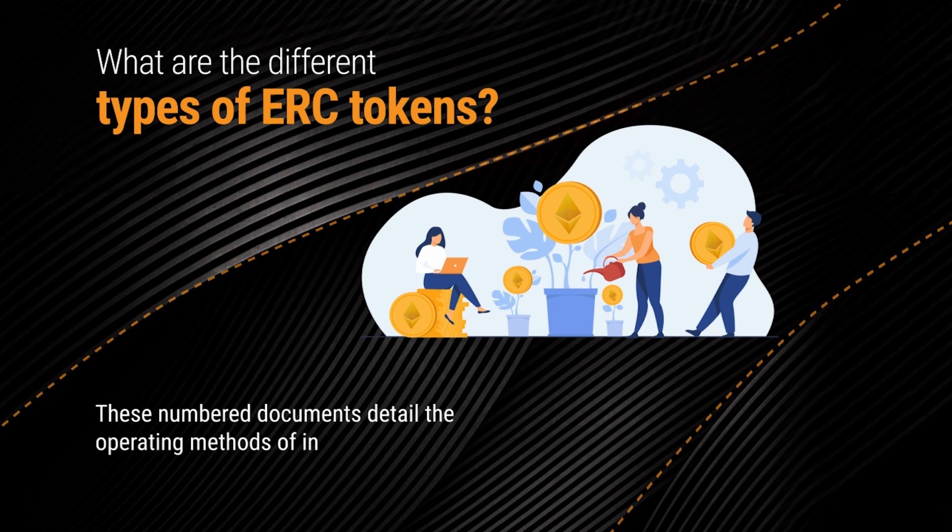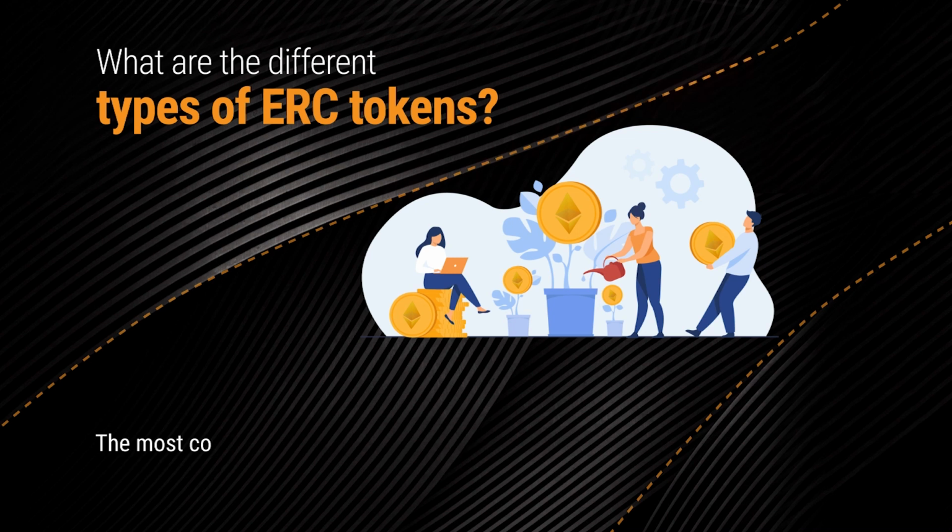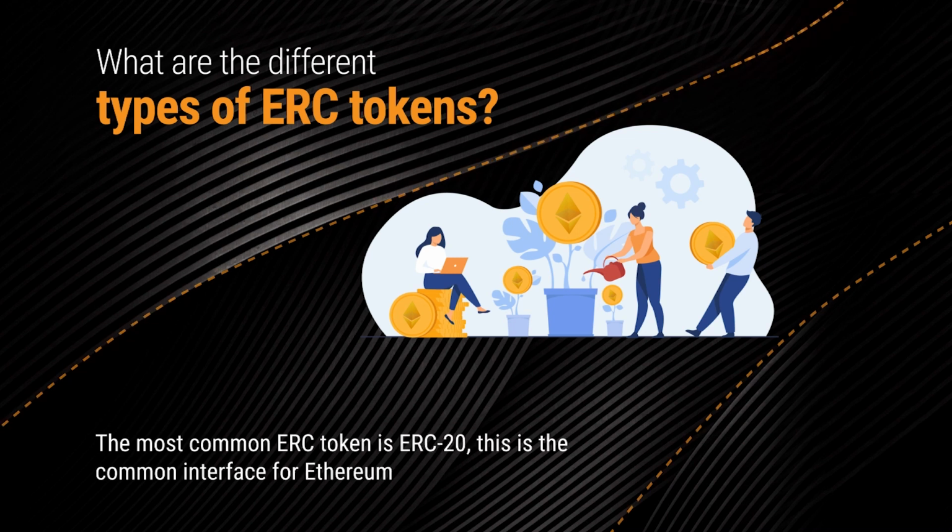These numbered documents detail the operating methods of Internet protocols or computer hardware. The most common ERC token is ERC20. This is the common interface for Ethereum tokens.